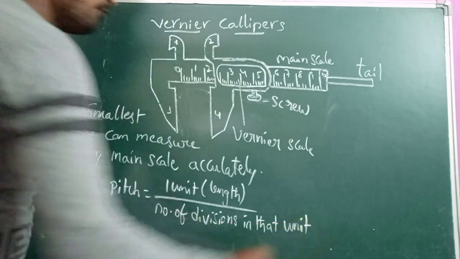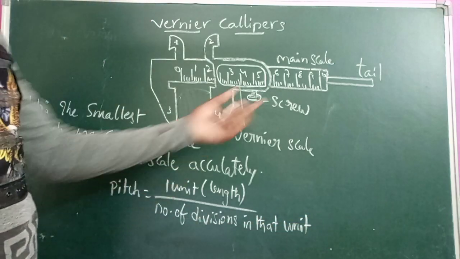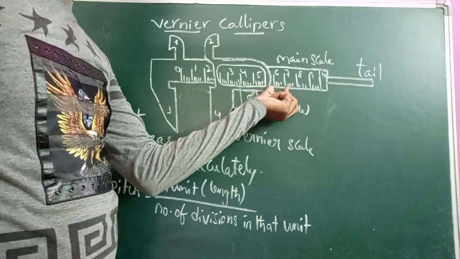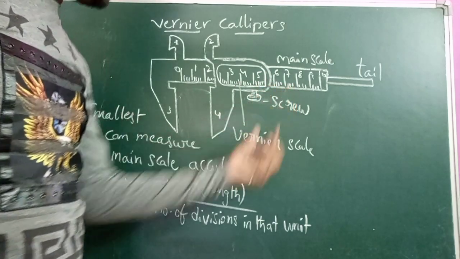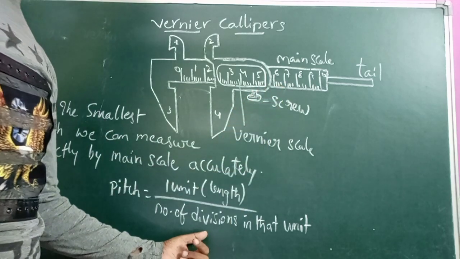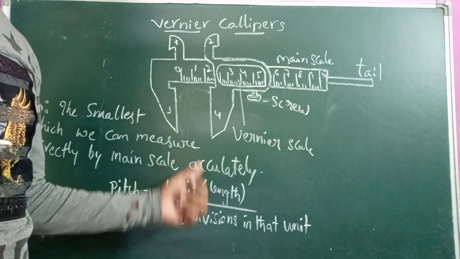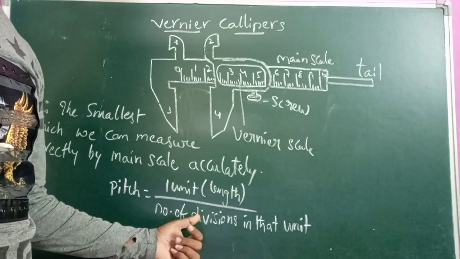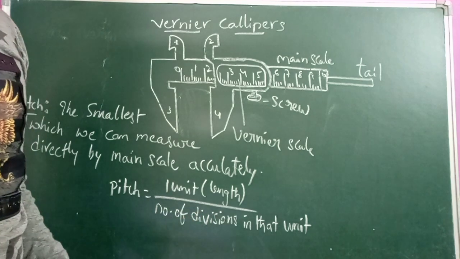Here, if we take this 1 unit length as a centimeter, this 1 centimeter is divided into how many divisions? 10 divisions are there. So 1 by 10 is nothing but 0.1 centimeters.